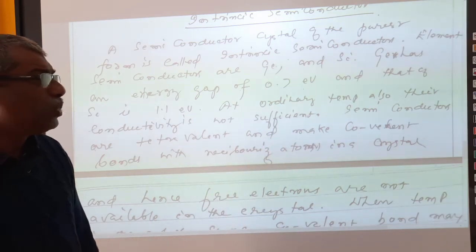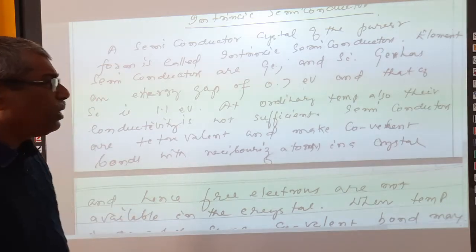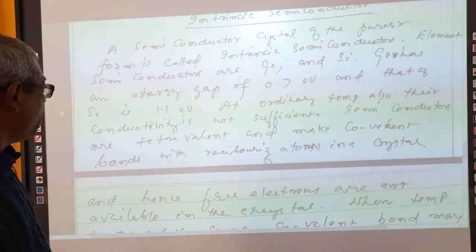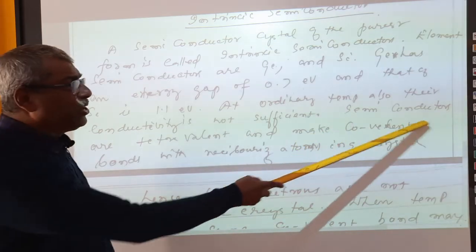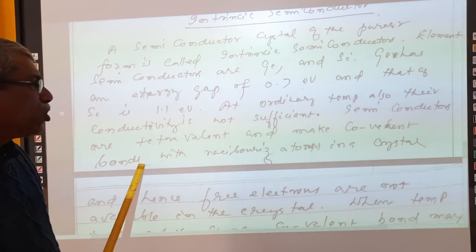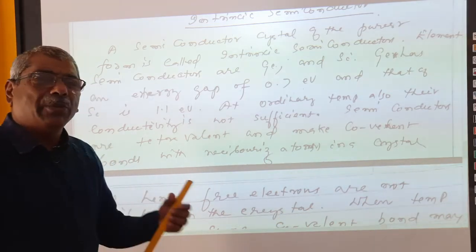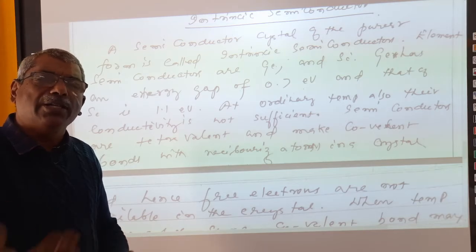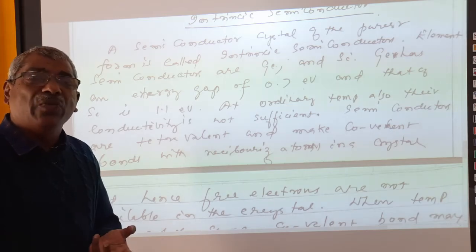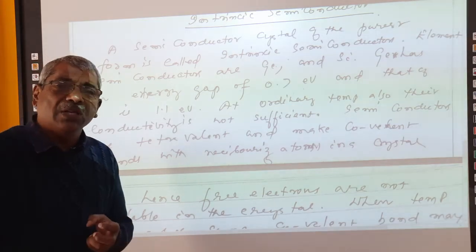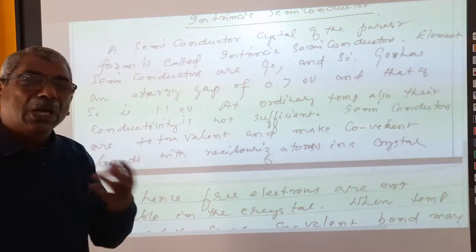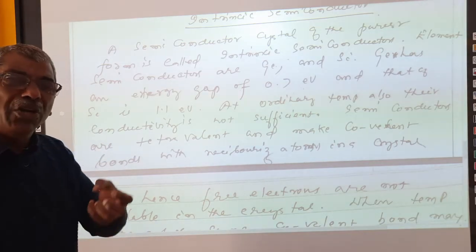I already explained that the number of electrons is not sufficient for conductivity in those materials. That is why they are called semiconductors. Semiconductors have some speciality also. These semiconductors are tetravalent and make covalent bonds with neighboring atoms in a crystal. That means all the valence electrons are engaged in covalent bonding. Therefore, bringing out electrons as free is very difficult, because of the strong covalent bonds with which the crystal is made.